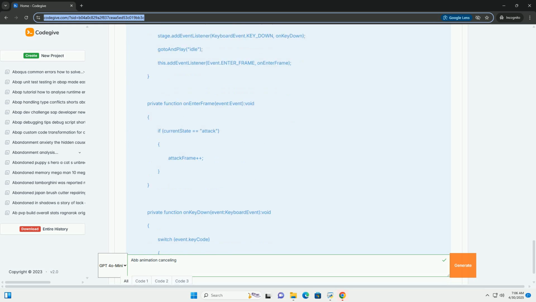6. Advanced techniques. Frame perfect cancels: implement cancels that require extremely precise timing, often within a single frame. These add a high skill ceiling to your game. Just frame inputs: similar to frame perfect cancels, these require precise input at a specific frame to trigger a special version of an attack.